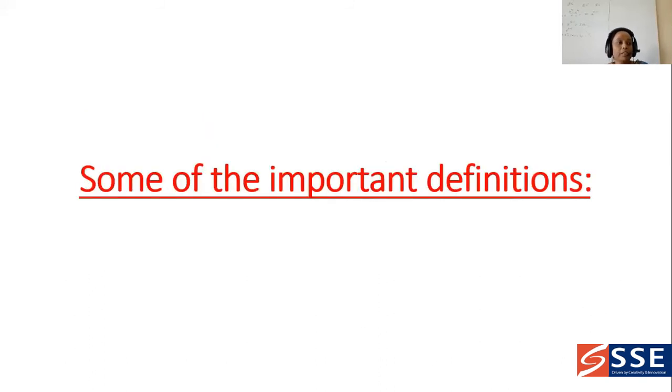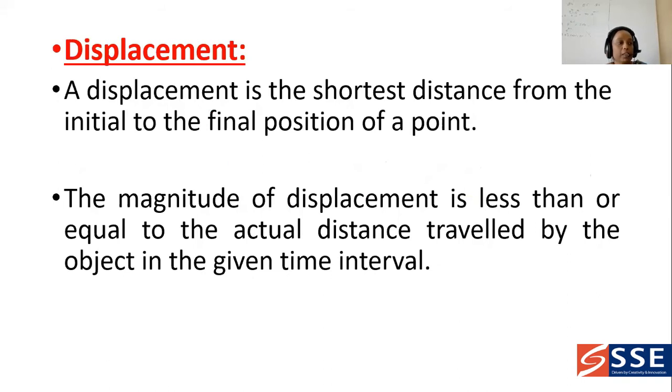And now we discuss some of the important definitions regarding motion in a straight line. Suppose you are taking displacement. A displacement is nothing but the shortest distance from the initial to the final position of the point.